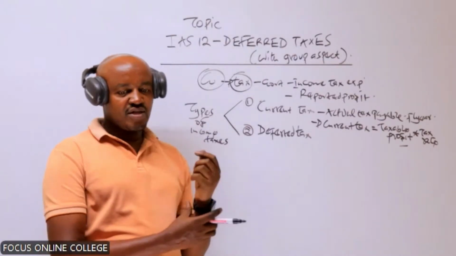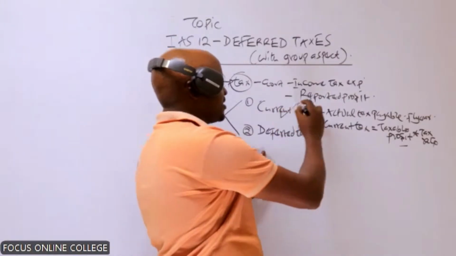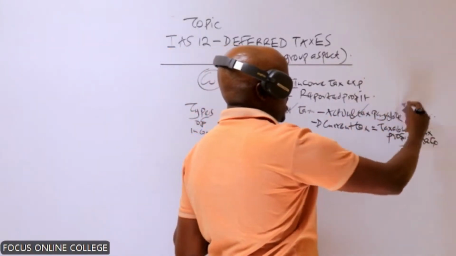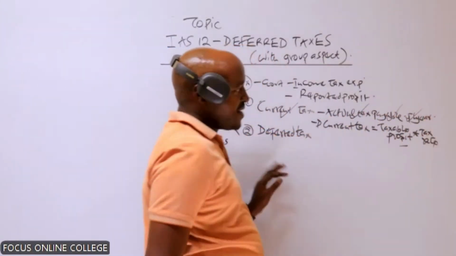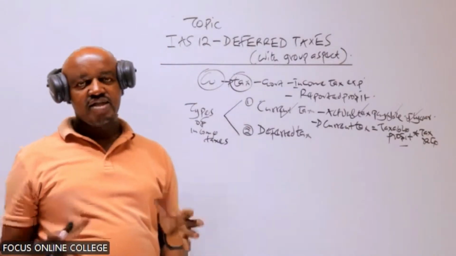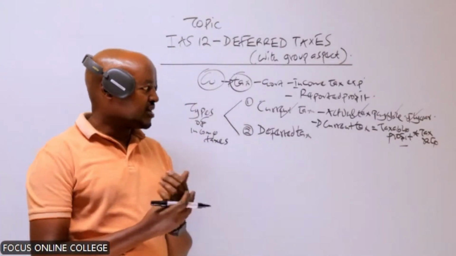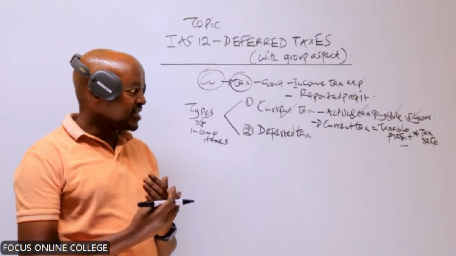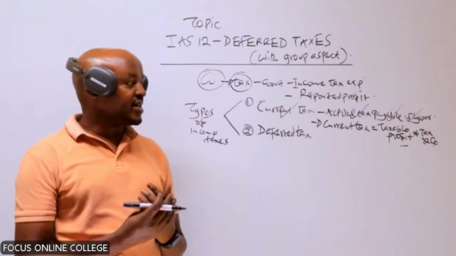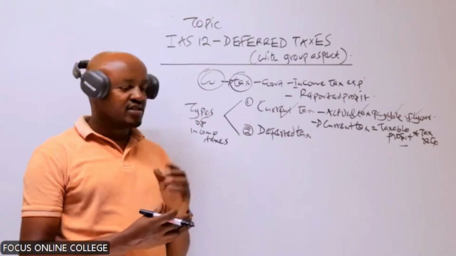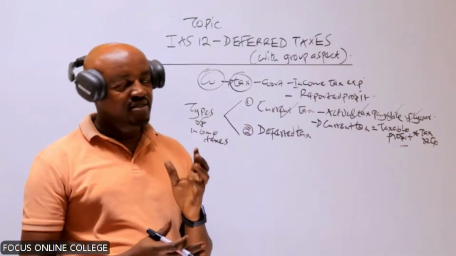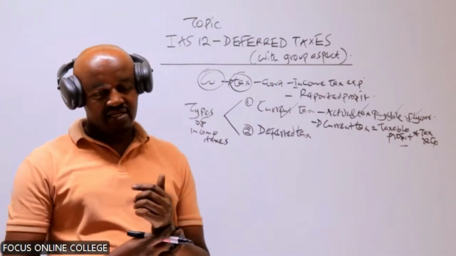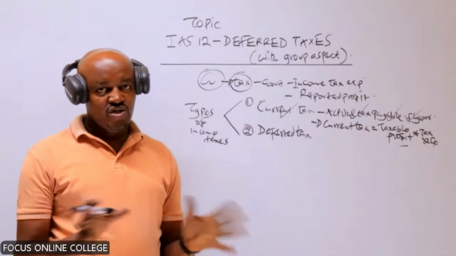So therefore, in this case, we have said that the current tax refers to that actual amount of tax to be paid by a company to the government in a certain financial year. This one is computed by taking the taxable profit times what? The tax rate. Now, at this level, that is not our interest.